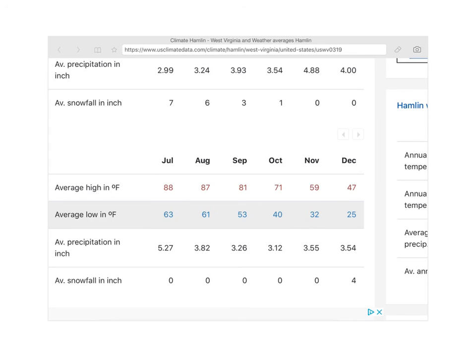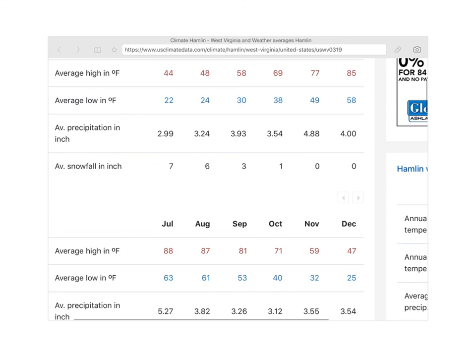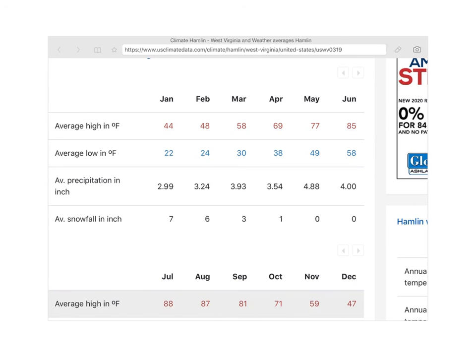So if we start looking at a couple of other pieces of information, we can get some ideas. Now, I think one of the things that being students and such, take a look at the average snowfall in inches. January is 7, February is 6. So think about that when we compare stuff, okay?